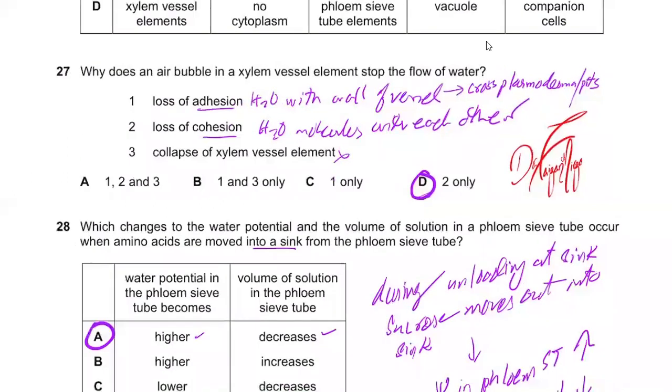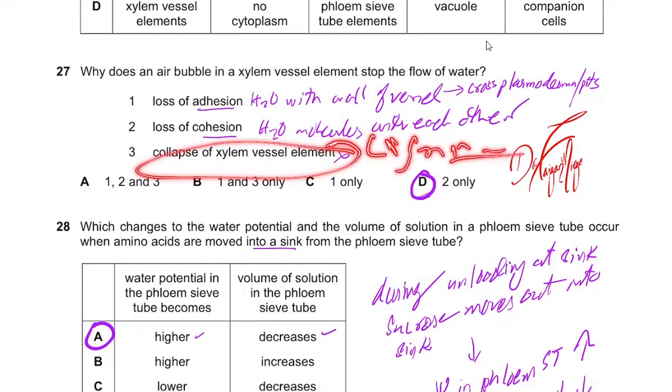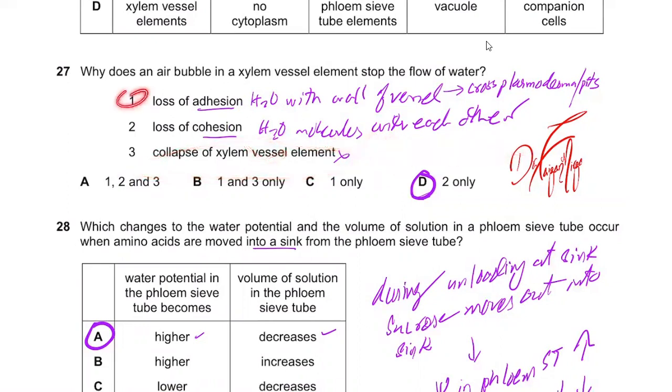Why does an air bubble in xylem vessel element stop the flow of water? We know that loss of adhesion, loss of cohesion, collapse of xylem vessel. No, xylem vessel cannot collapse because of an air bubble. Xylem vessel is very strong because of lignin, so that's not going to happen. So 3 is incorrect. Now coming to 1 and 2, why do we choose cohesion or adhesion? We need to decide which one will be impeded because of an air bubble.